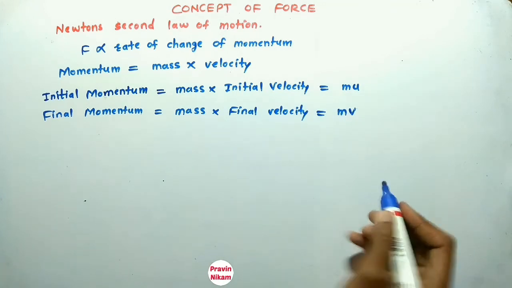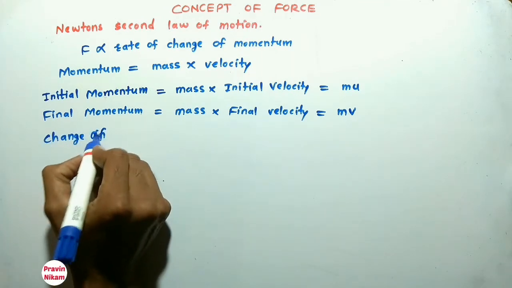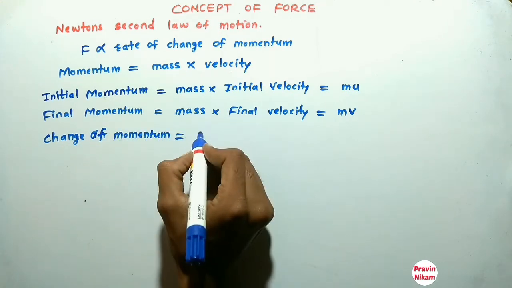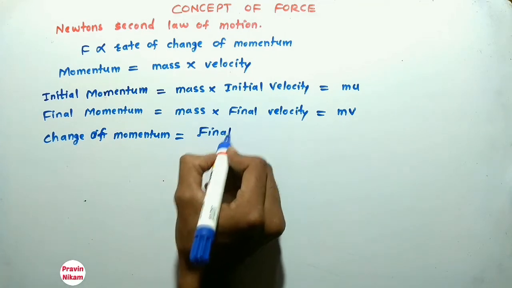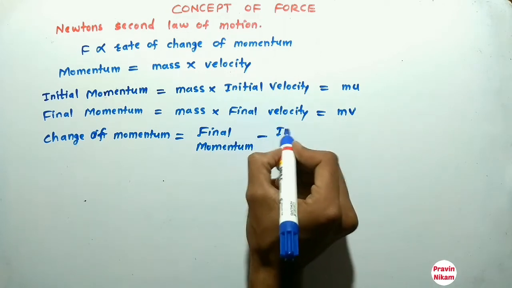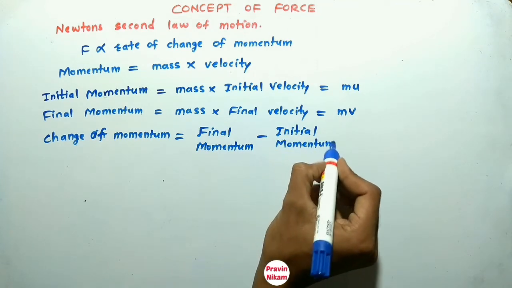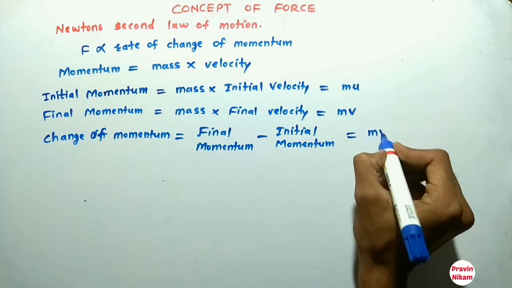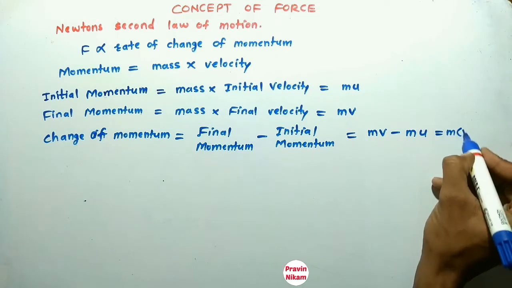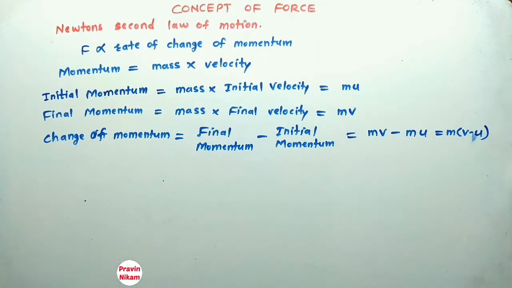Now what is change of momentum? Final momentum minus initial momentum. That is, final momentum is mv and initial momentum is mu. So that is equal to m into (v minus u). So this is the change of momentum.